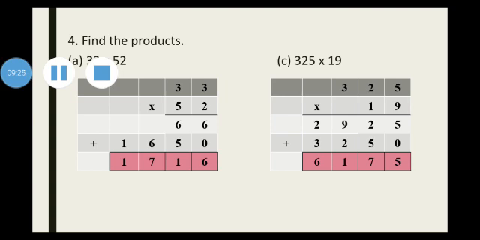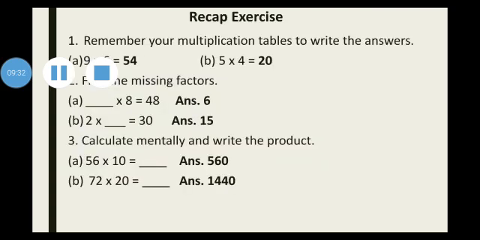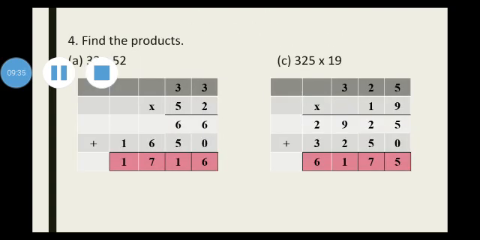Write question number 4. Find the product. The first part is 33 multiplied by 52. First of all, we will multiply the ones place with the multiplicand. So I have 2 in the ones place. I multiply it by the multiplicand, 1 by 1. 2 3s is 6 and again 2 3s is 6. I get 66.